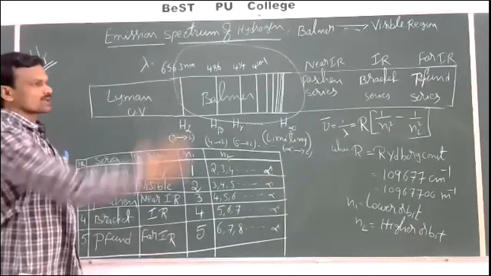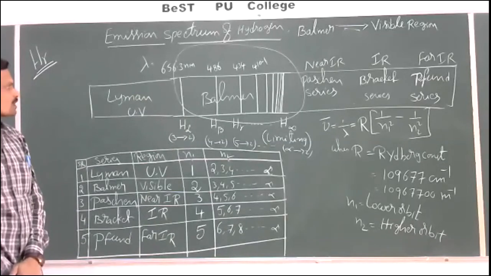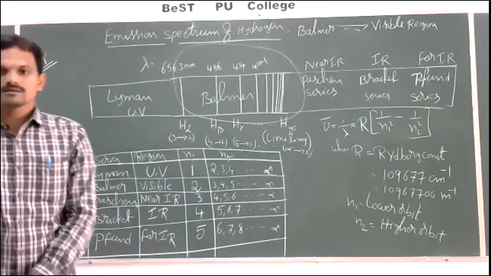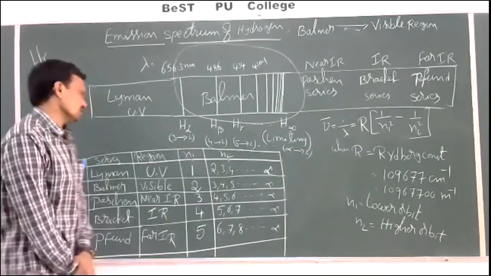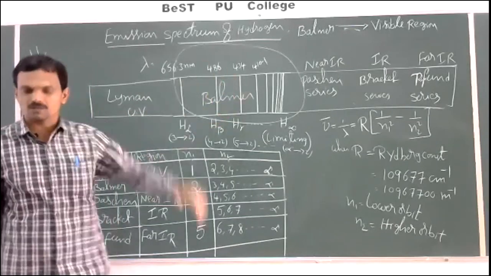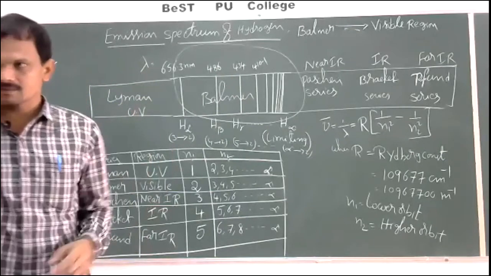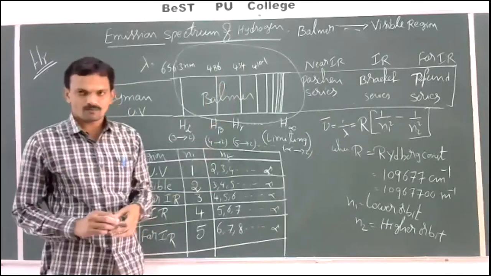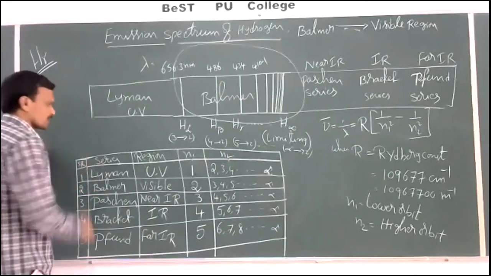Remaining all 4 are not visible to our eyes, because our eyes are sensitive to the wavelength ranging from 400 to 760 nanometers only. Okay, so these Lyman, Paschen, Brackett and Pfund series are not visible to our eyes, but they can be studied by using spectroscopic techniques. By using spectroscopy, we can analyze these spectral lines. Okay, right. Now, what are the series and how these are obtained?